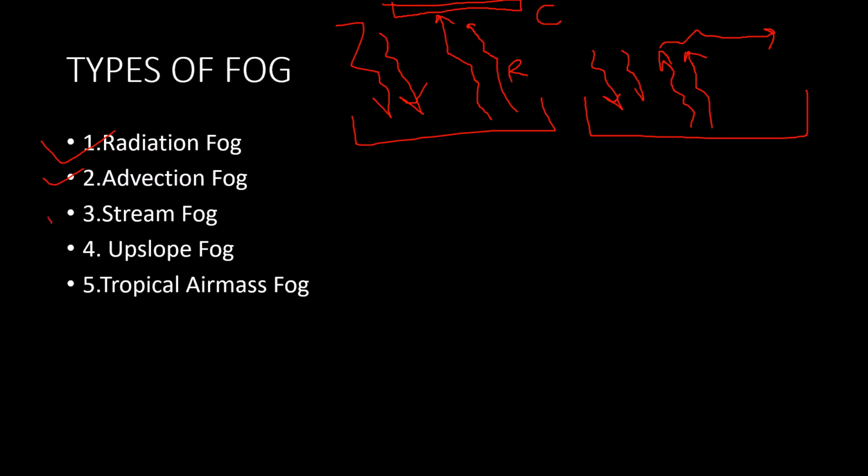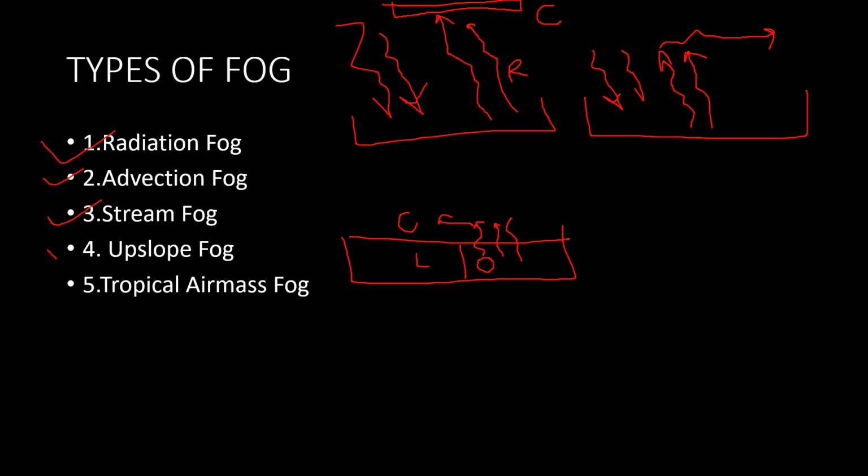The next one we have is stream fog. In case of stream fog, let's say this is the surface, this is land, and this is ocean. When the ocean gets heated, it is warm now, so that's why warm ocean would produce some steam. When this steam would meet the cold land surface, the fog would be formed here and lead to condensation here.